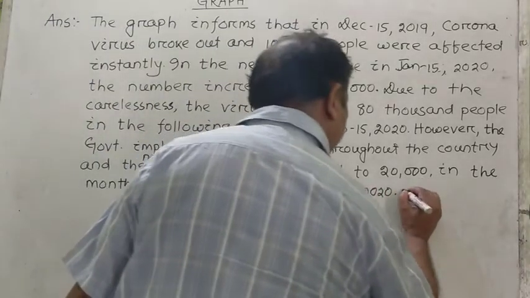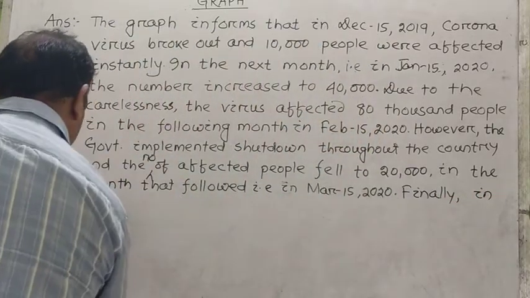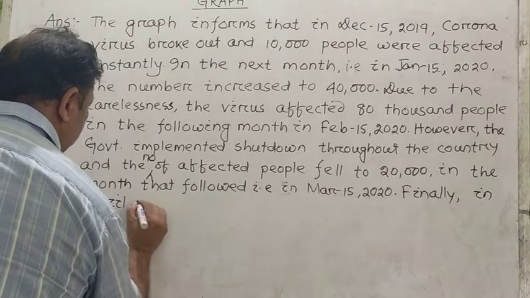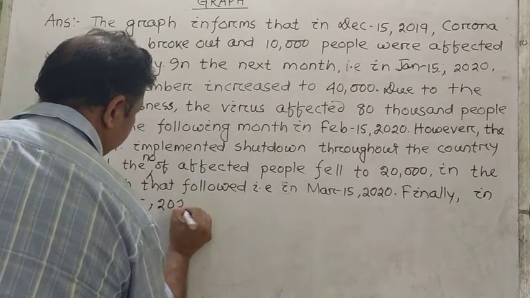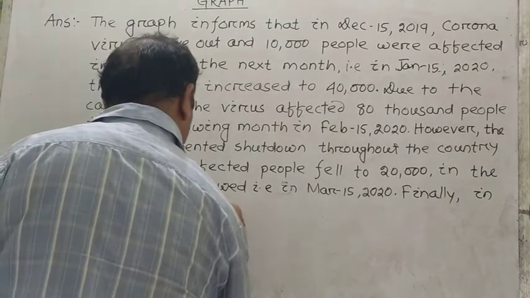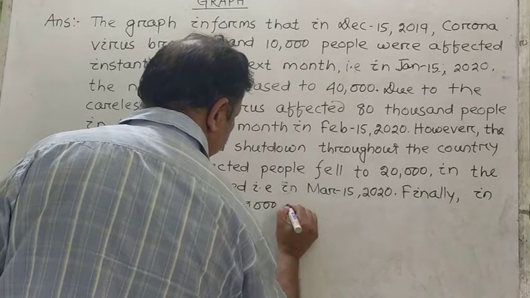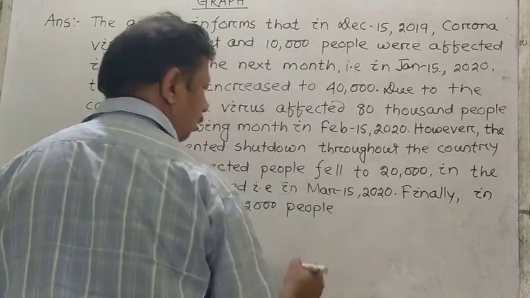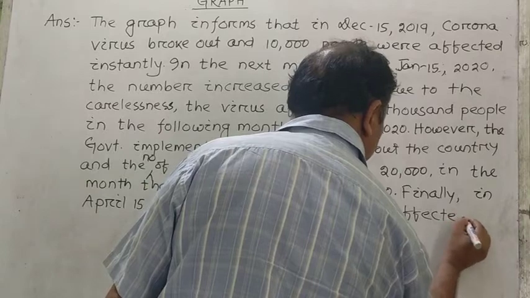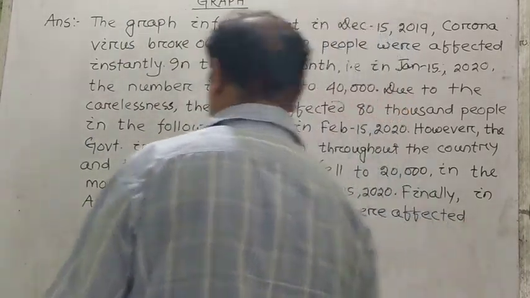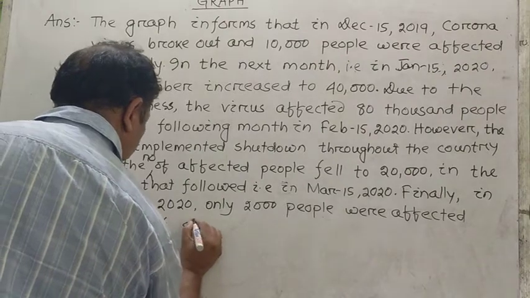So finally we have to write, finally in April 15, 2020, only 2,000 people were affected because of the shutdown.